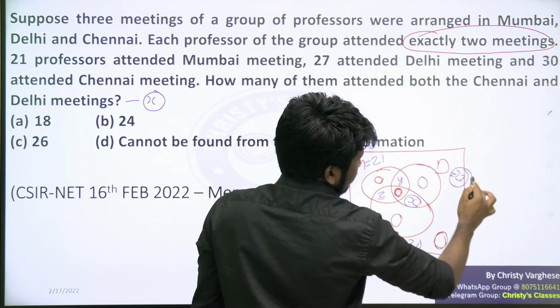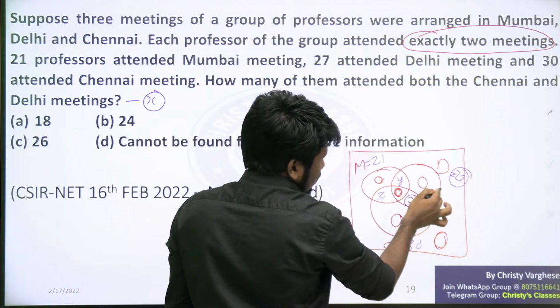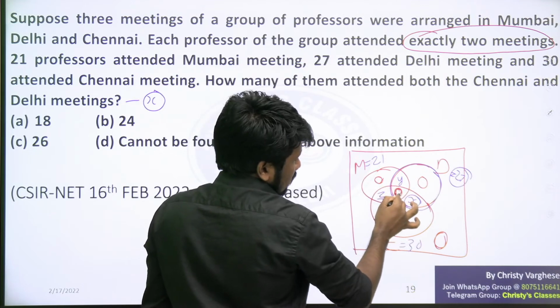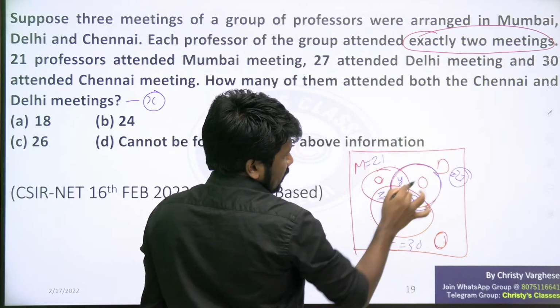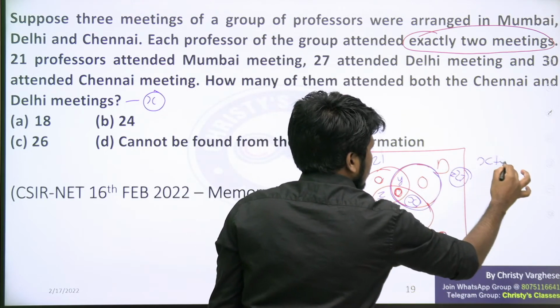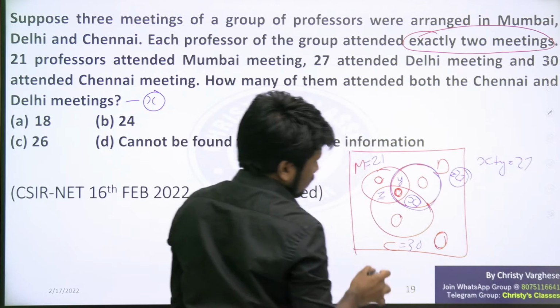Delhi meeting 27 people now. So we can say that 27 is equal to the sum of all the elements inside this circle. That is y plus 0 plus x plus 0. That will be the total Delhi people count now. 0 plus 0 you don't have to consider. So x plus y is equal to 27 is the first equation.